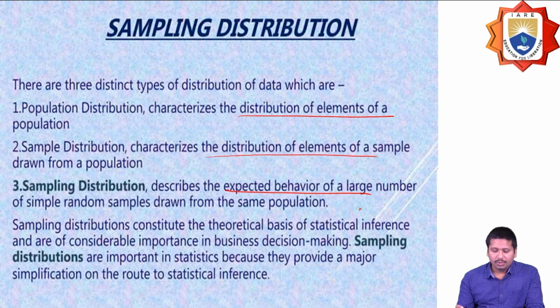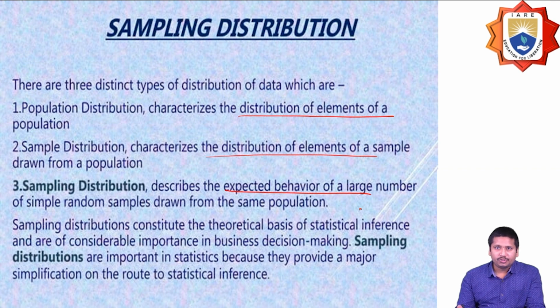The sampling distribution constitutes the theoretical basis of statistical inference, which is also important in business decision making. Sampling distributions are important in statistics because they provide a major simplification on the road to statistical inference.